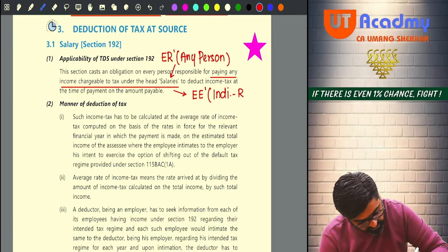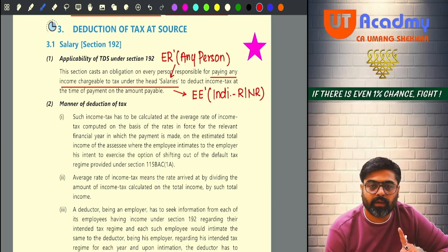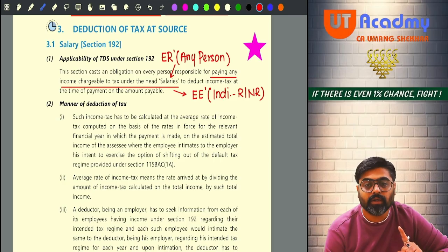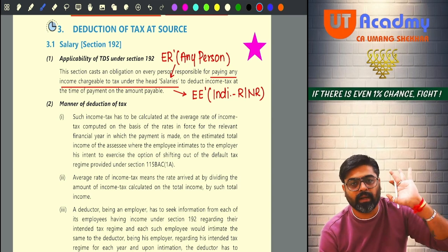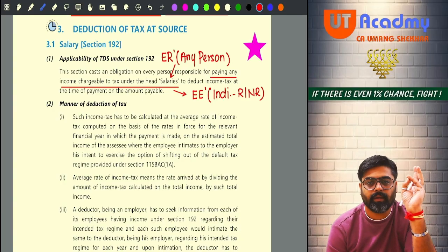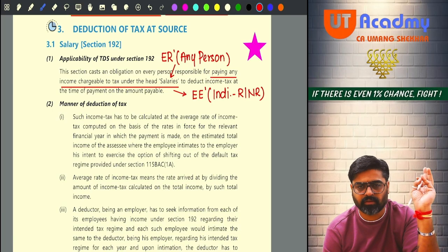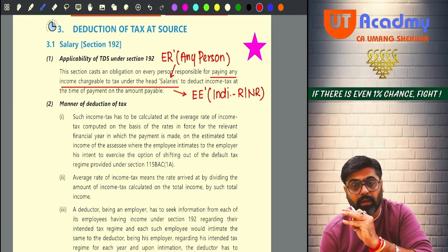He can be a resident also, he can be a non-resident also, will not make any difference. So any employer paying salary to his employees, whether the employee is resident or a non-resident, will not make any difference. The employer will be liable to deduct TDS from that salary. That's it. Okay. So who is the payer? Employer. Employer can be any person? Yes. Who is the payee? Payee is an employee.